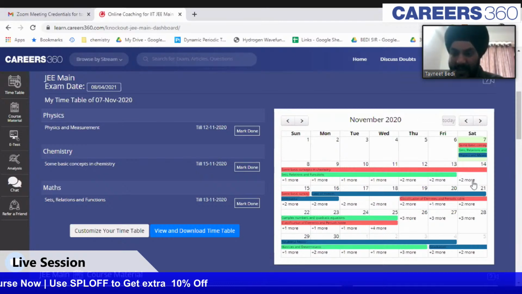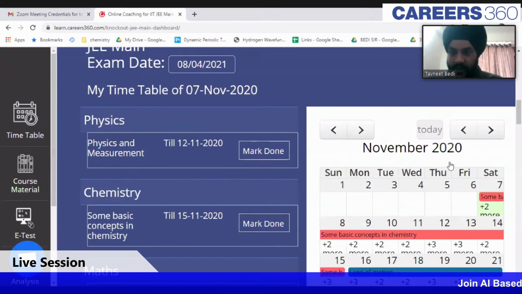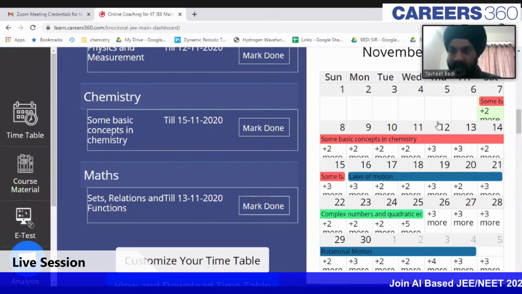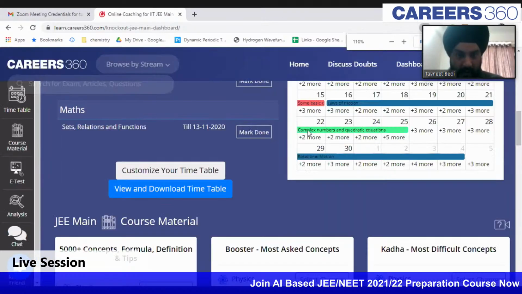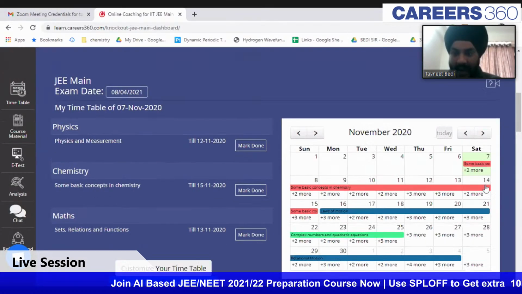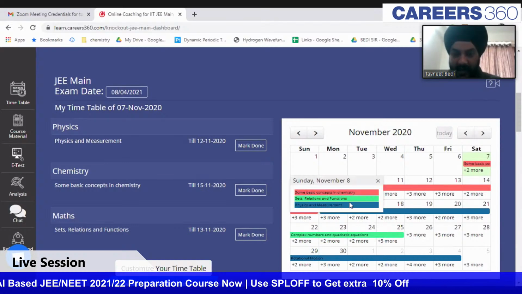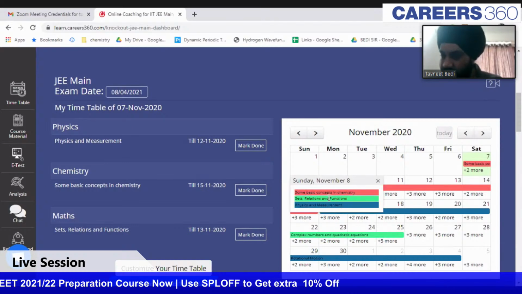The timetable will be something like this. You can just zoom in probably. It will just tell you what to study and when to study. I hope this is visible. So if I'm starting today and I need to complete my syllabus by the 8th of April, I need to start off with some basic concepts of chemistry. And there are some other chapters also. You can just visit them.